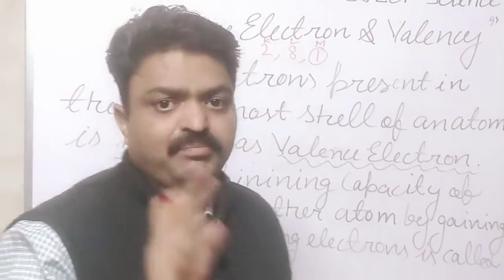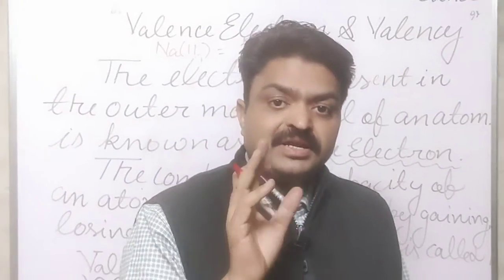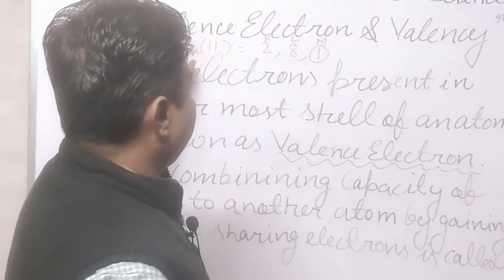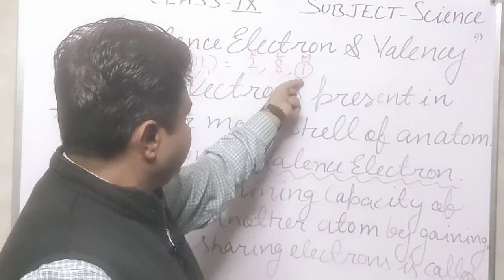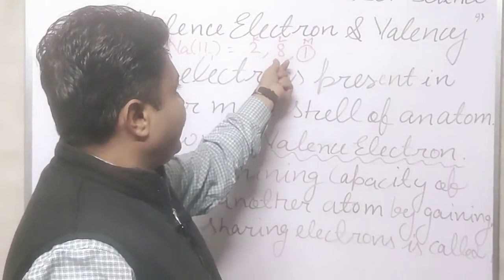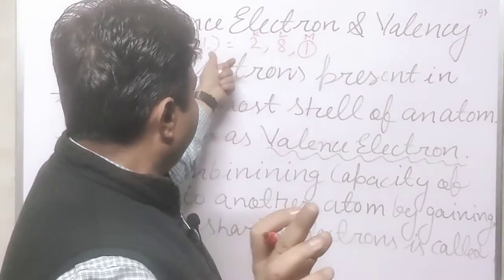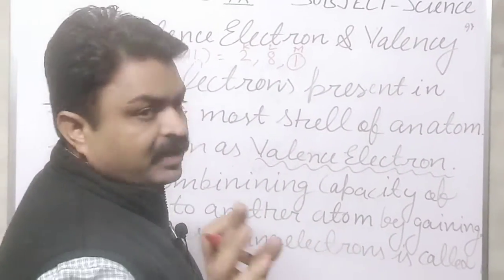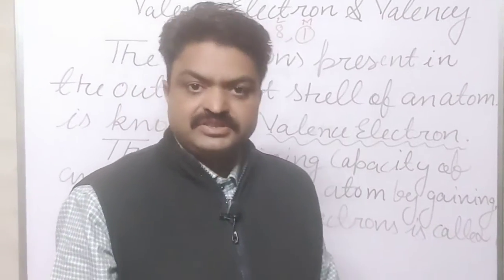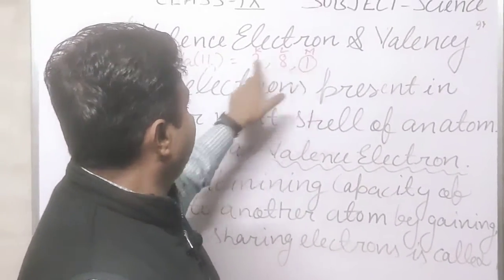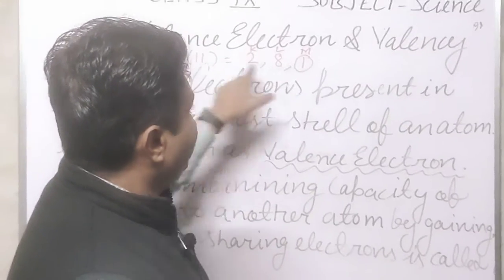Now with the help of this we can know about the valency of sodium, students. Means by losing this 1 electron it can complete its octet and become electropositive in nature. That's why what is the valency of sodium? It is 1.